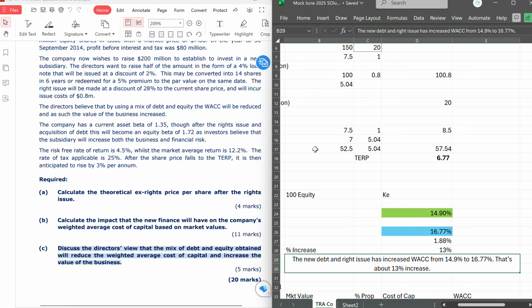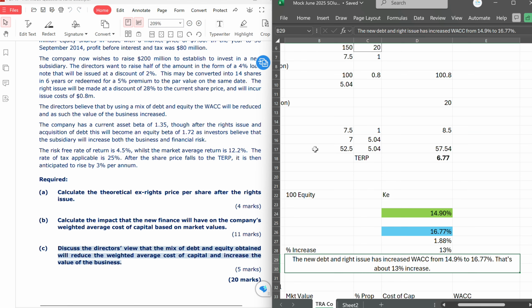If you remember those theories that we looked at, there are three of them. We looked at the traditional theory. We talked about the M&M, Modigliani and Miller, without tax, and Modigliani and Miller with tax. And what they want us to discuss here is quite consistent with what Modigliani with tax and slightly with traditional theory is talking about. But not with the Modigliani without tax. So there are only two theories that are aligned here.